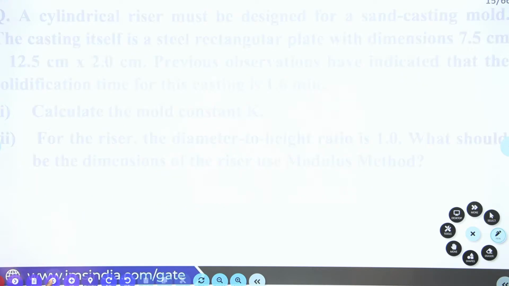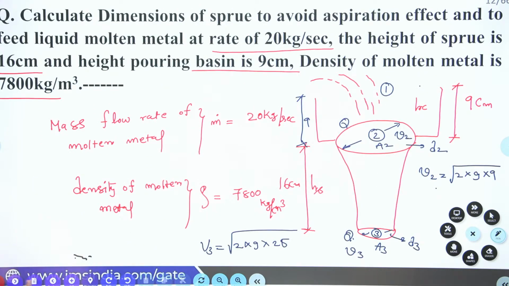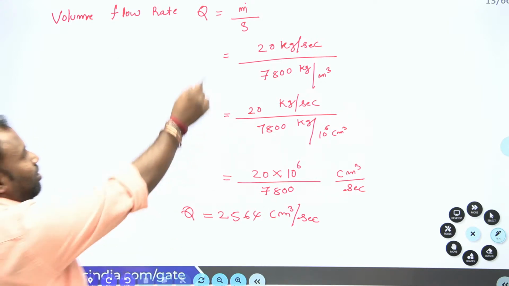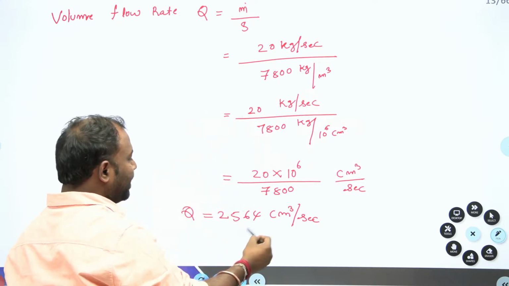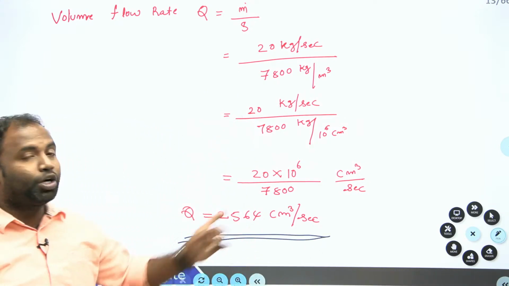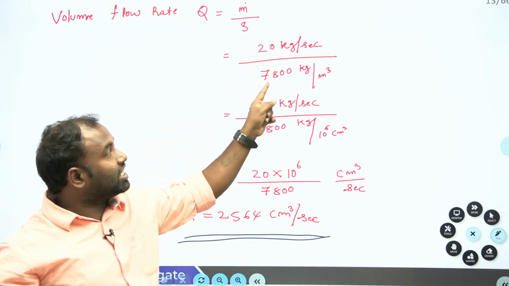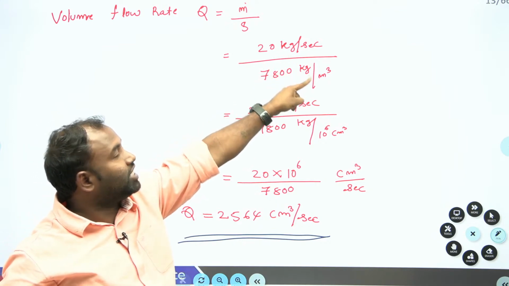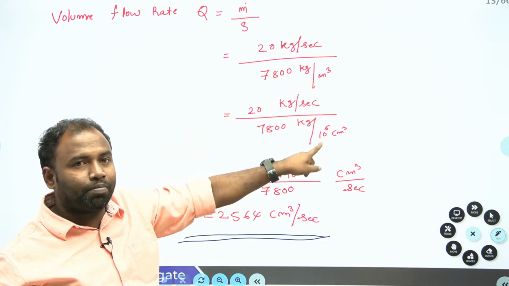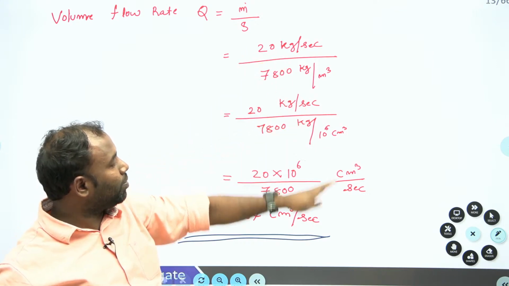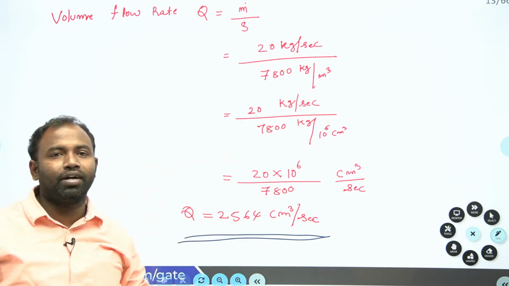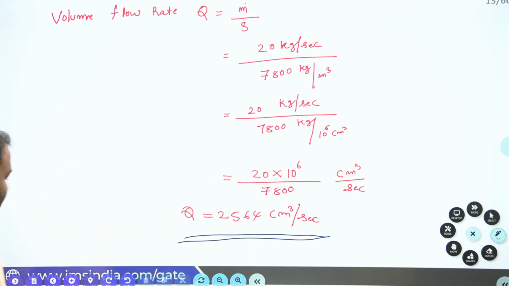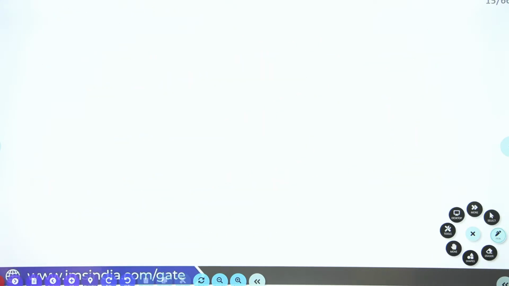But in the previous question, I would like to highlight one thing: converting the values. You have to bring your volume flow rate into centimeter cube per second. Here kg per second is given, and kg per meter cube is given. This meter cube has to be converted into centimeter cube, that is why I have multiplied with 10 power 6, so that your units come under centimeter cube per second. Clear everybody? Understood? Right. Now let us go for the next question.